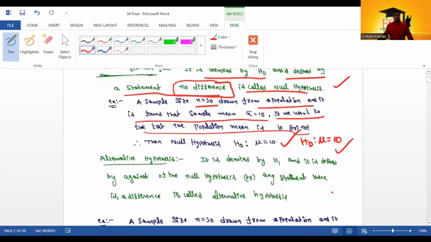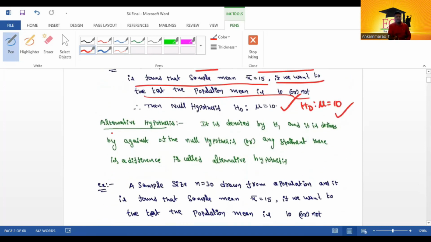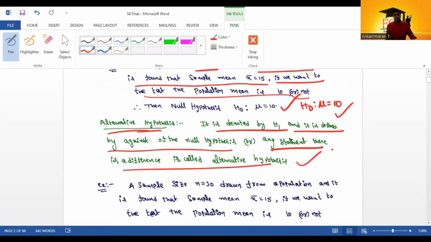Next, we will discuss the alternative hypothesis. What is the meaning of the alternative? It is denoted by H1 and it is defined as the opposite of the null hypothesis, and it is nothing but the complement of the null hypothesis. Any statement that there is a difference is called the alternative hypothesis statement. There is a difference means it may be not equal to, less than, or greater than. That is called the alternative hypothesis.